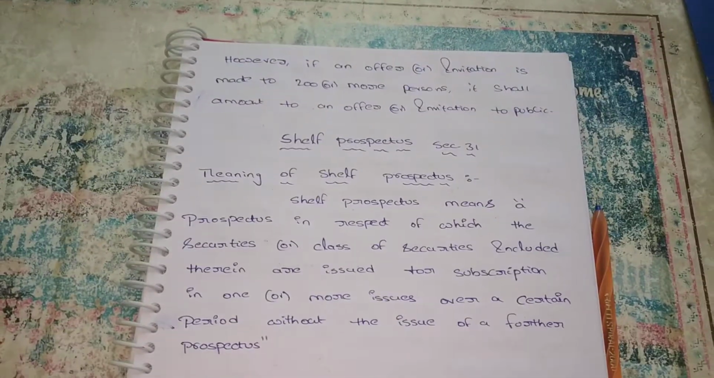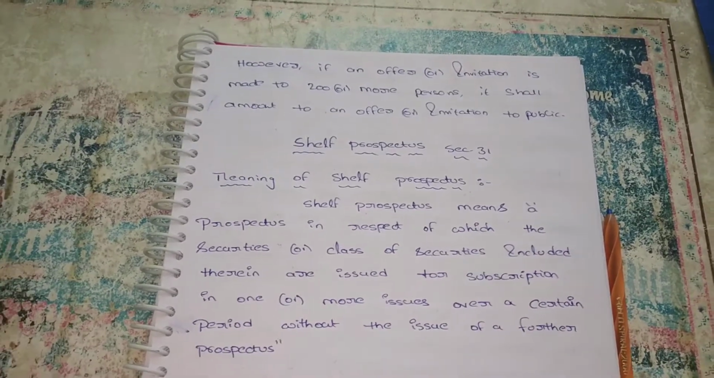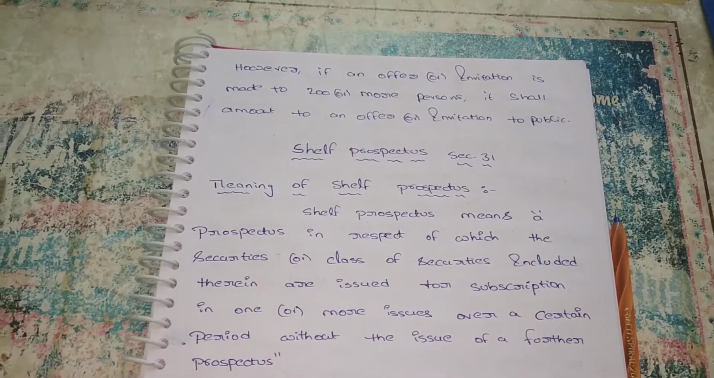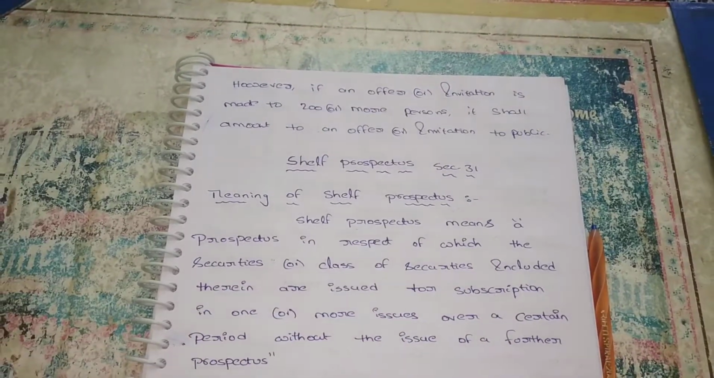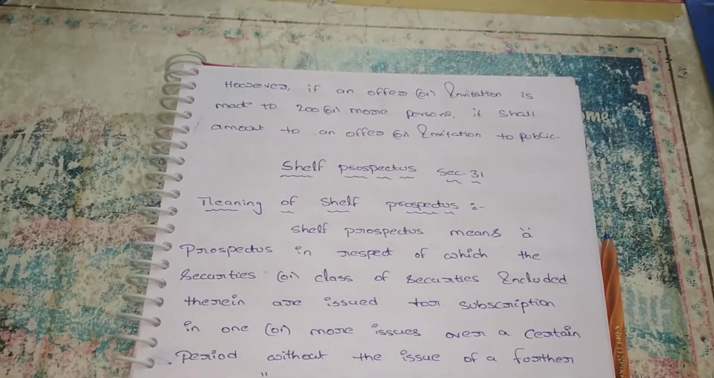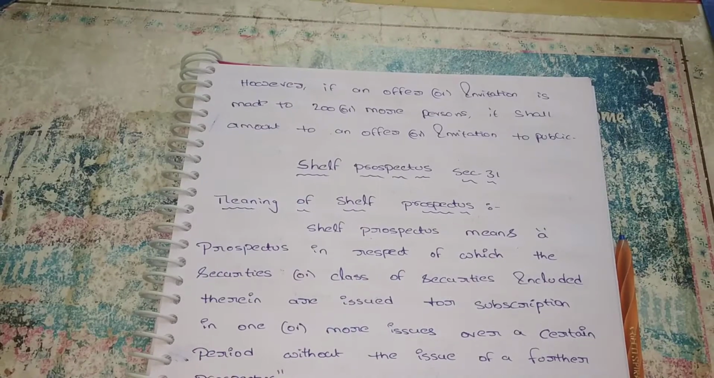Prospectus, we know that it is complete information about the company. While issuing shares to the public, people want to know about the company details, so we have to issue the prospectus. But according to the type of prospectus, we also have the shelf prospectus. If any company wants a second issue of shares, then the company need not issue the complete